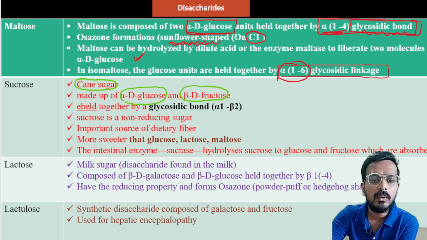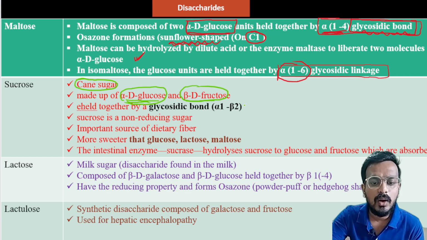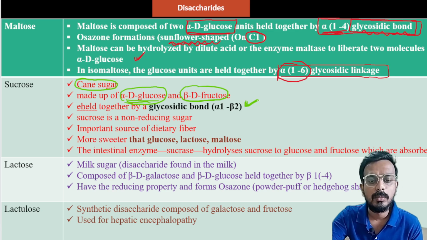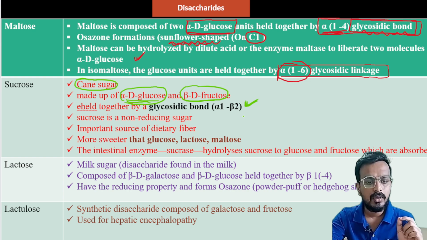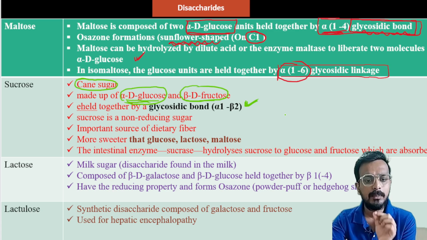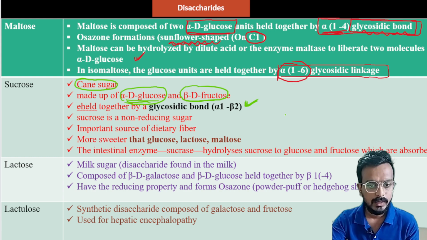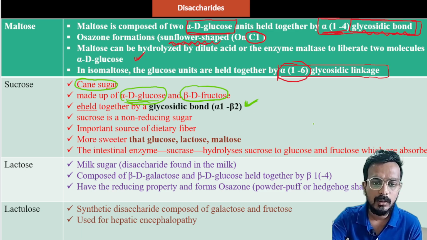Sucrose is made up of alpha D glucose and beta D fructose, and they are held together by a glycosidic alpha 1, beta 2 bond.